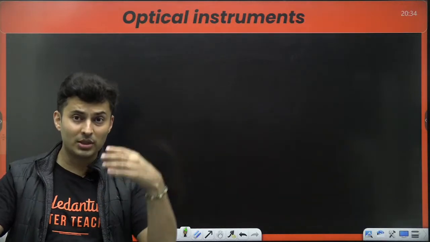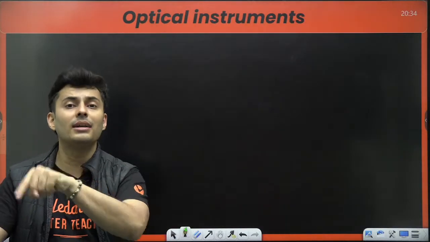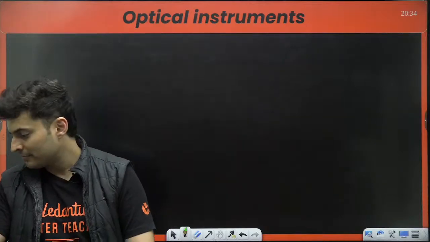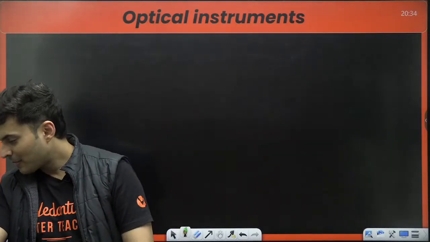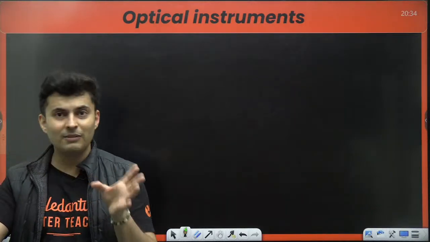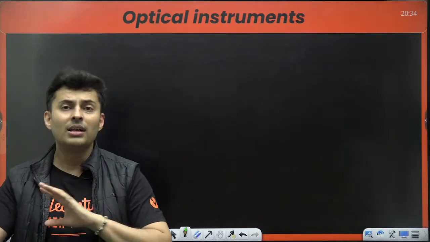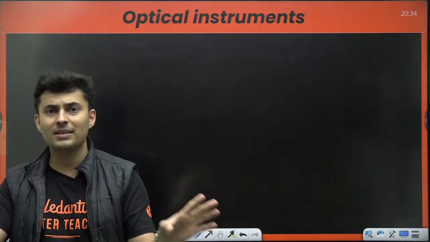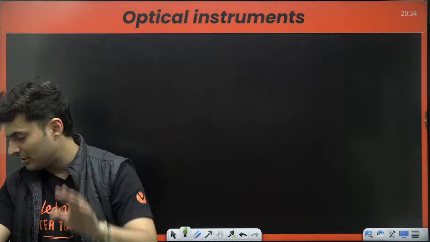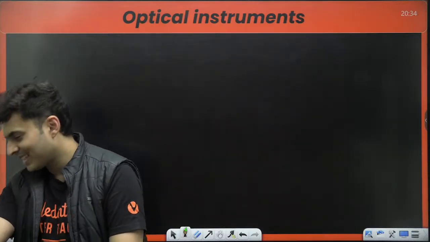You might have done it last year, but now it is not there. Got it? So dispersion without deviation, deviation without dispersion, dispersive power, omega, dispersion angle, all those things are deleted. Don't waste your time. Okay, let's have a look at optical instruments now.